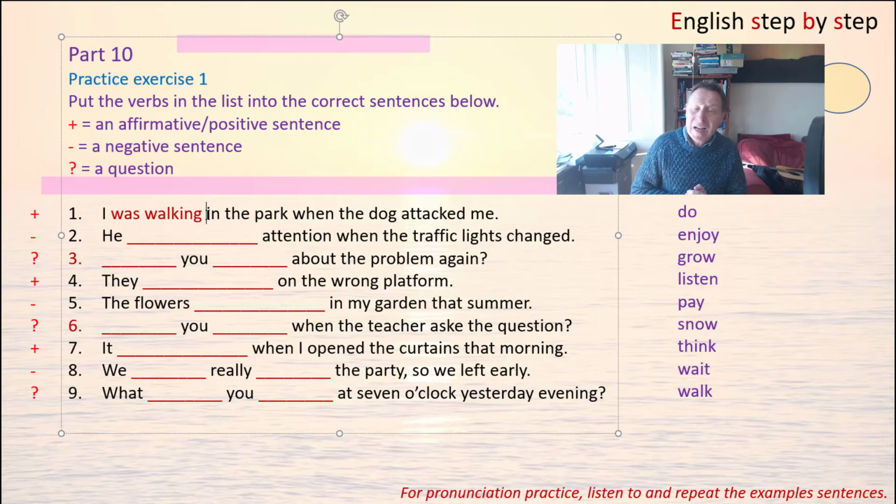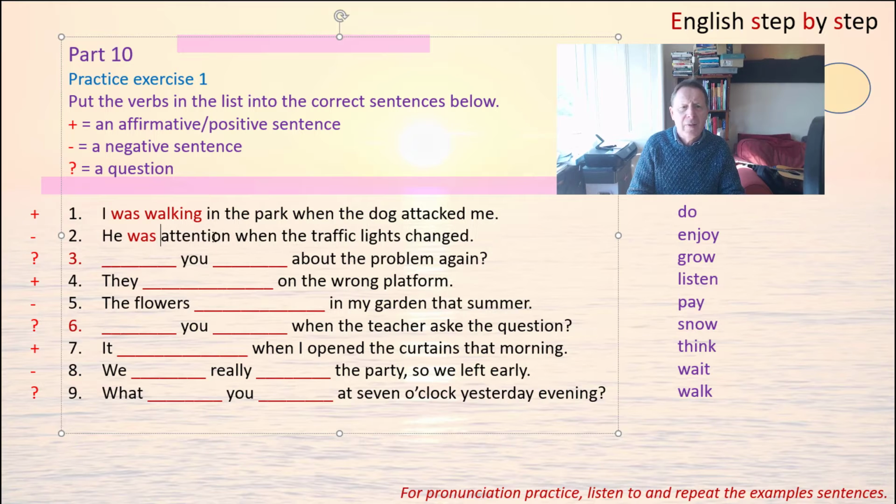Number 2 is a negative sentence and we have the word attention, so the verb we need is pay, and then you have he was, and then paying. But this is negative, so we make it negative by changing the auxiliary verb to wasn't. He wasn't paying attention when the traffic lights changed.